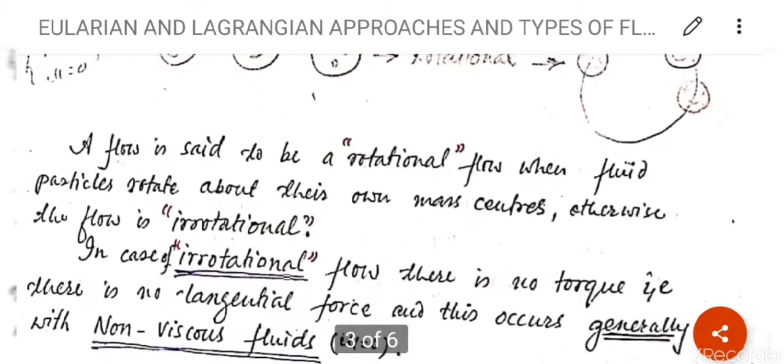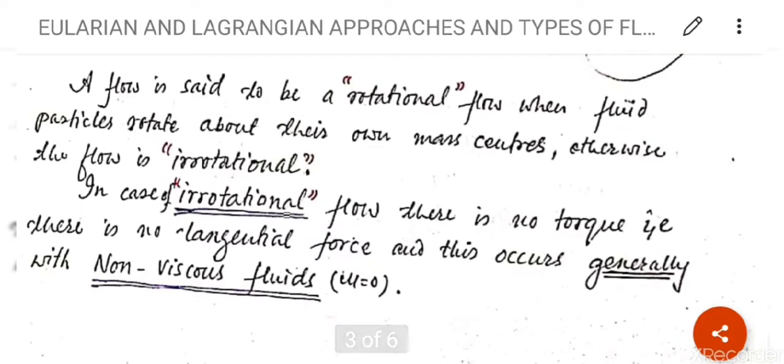See the definition here. A flow is said to be a rotational flow when fluid particles rotate about their own mass center. Otherwise the flow is irrotational. Clear? जब fluid particles move करेगा अपने mass center के about, तो this type of flow is known as रोटेशनल, अगर नहीं मूव करेगा तो इरोटेशनल.